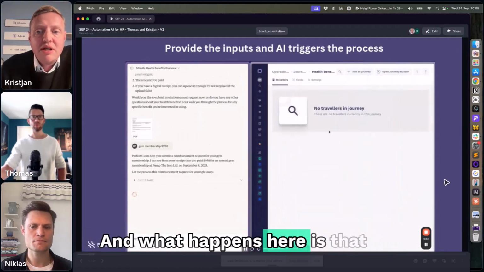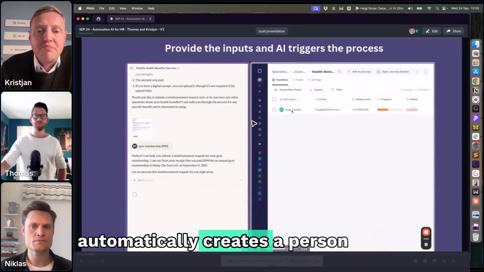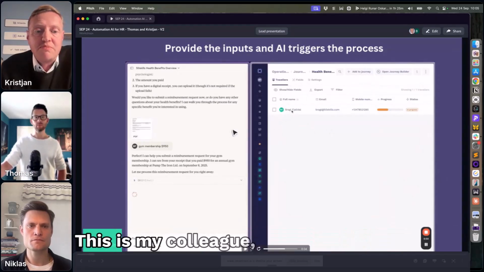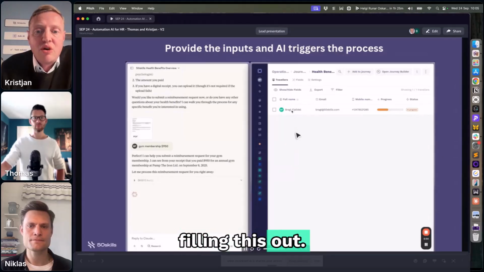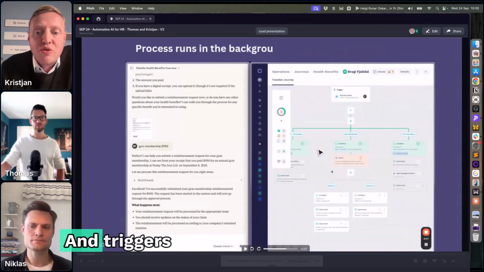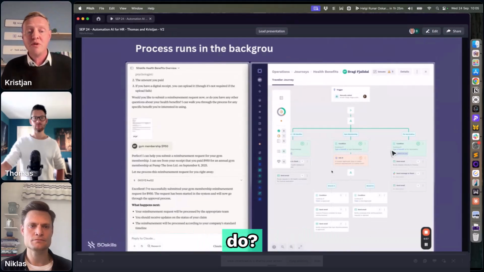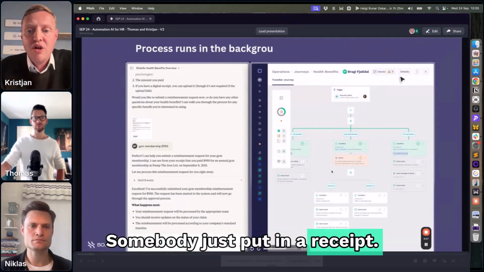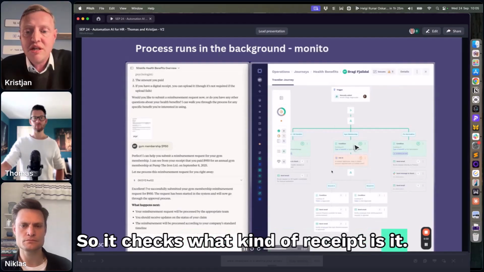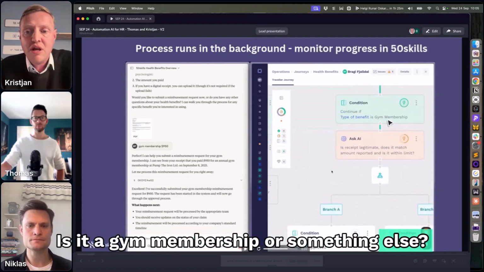And what happens here is that it automatically creates a person in this workflow. This is my colleague Brian here who's filling this out. It creates this person in this workflow and triggers the workflow itself to start. Now, in this case, what does this workflow do? Somebody just put in a receipt. So it checks what kind of receipt it is. Is it a gym membership or something else?